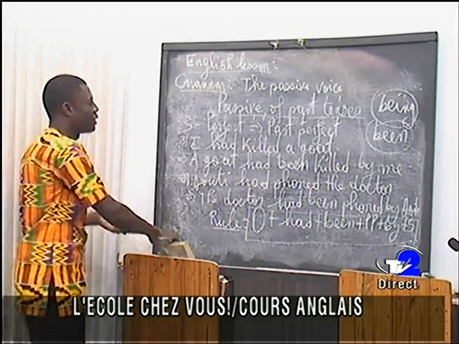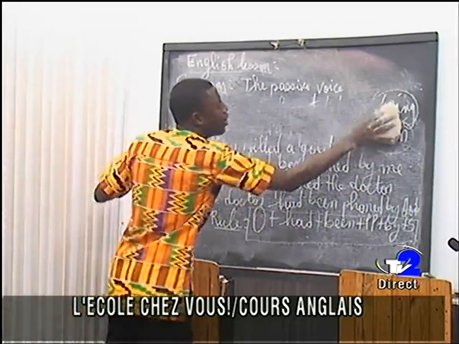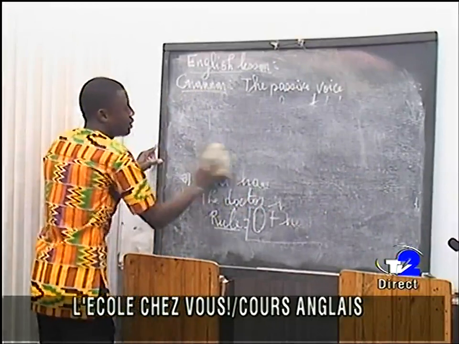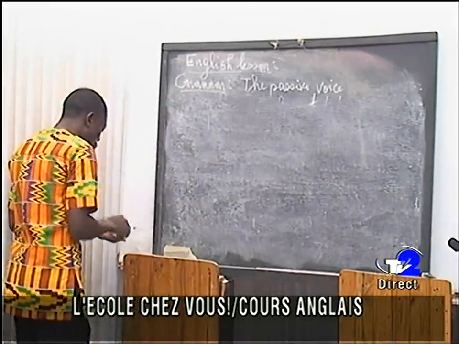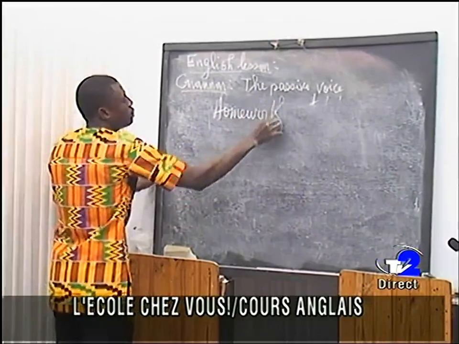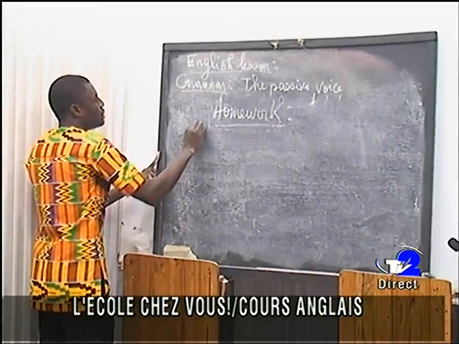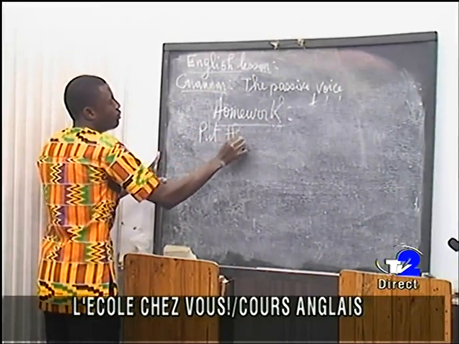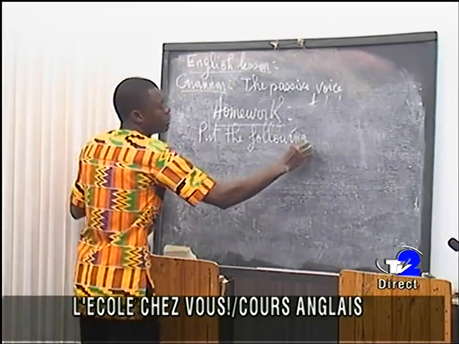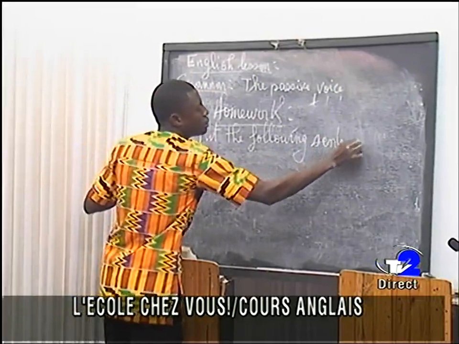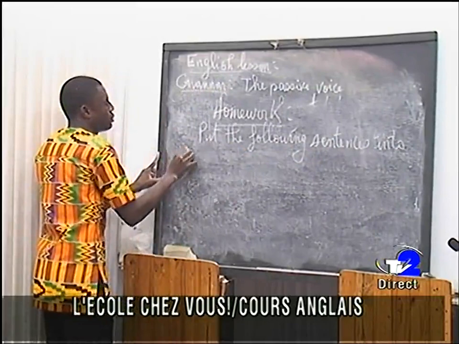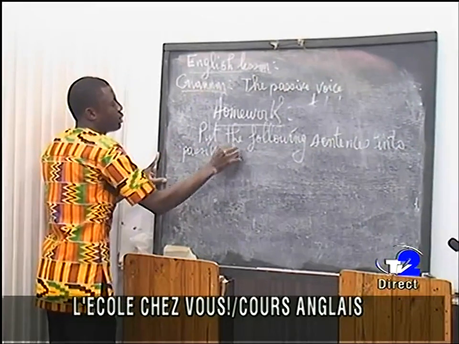Now at home you are going to try this homework. Your homework for you. Put the following sentences into passive voice.